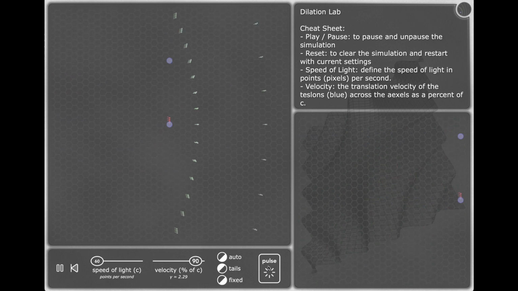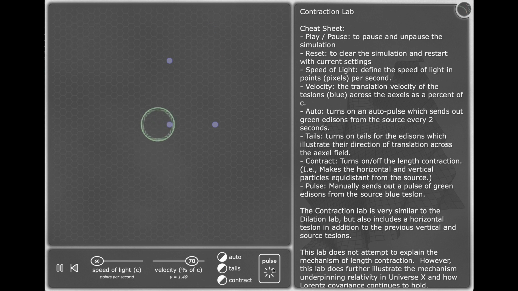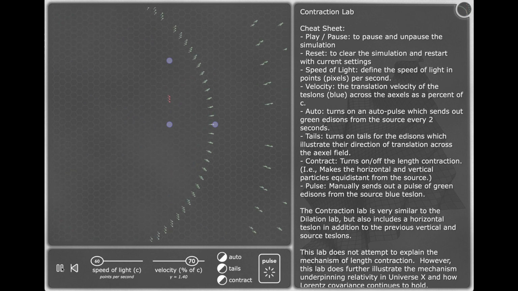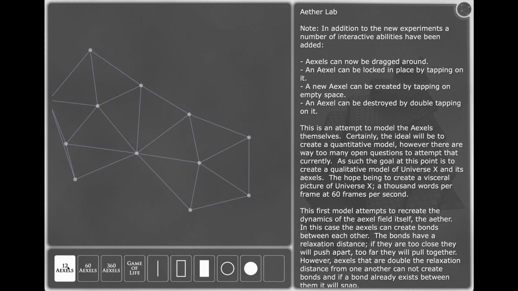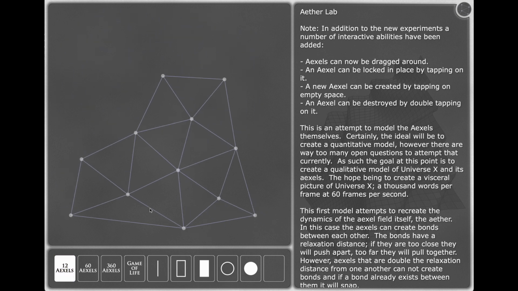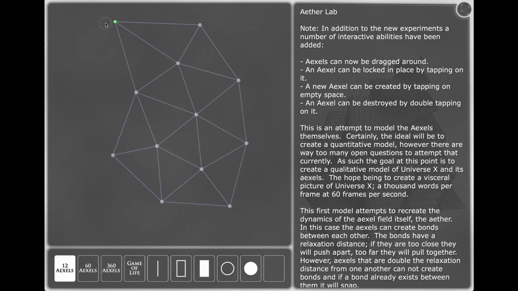In 1887, Michelson and Morley performed their famous experiment looking for this discrepancy. They were shocked to discover that no such discrepancy existed. In Universe X, however, the ether is not static or rigid. Rather, it is dynamic, capable of flowing and compressing.